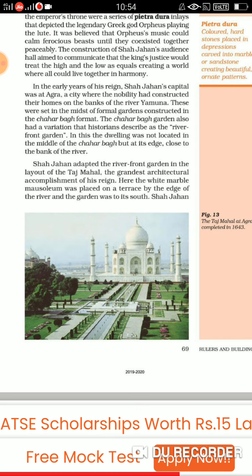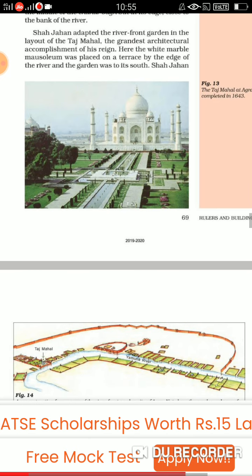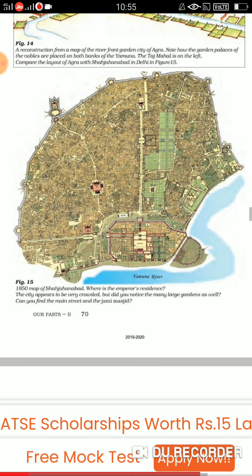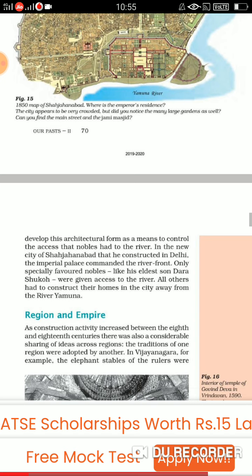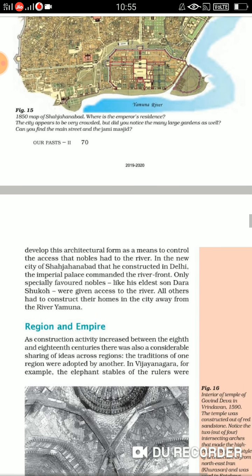Here the white marble mausoleum was placed on the terrace by the edge of the river, and the gardens were to its south. So the gardens are to the south of this. Shah Jahan, what did he do? Developed this architectural form as a means to control the access that nobles had to the river. So he just wanted to control the access of the nobles which they had at the river.